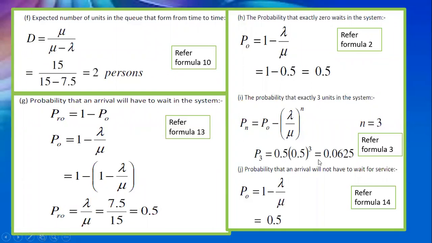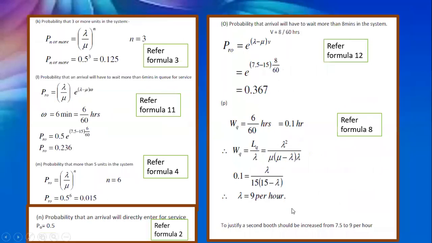So 0.5 times 0.5 to the power of 3 will be equal to 0.0625. Probability that an arrival will not have to wait for the service at all is given as 1 minus lambda by mu, that will be equal to 0.5.